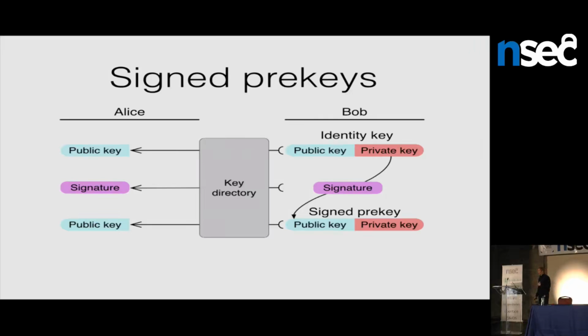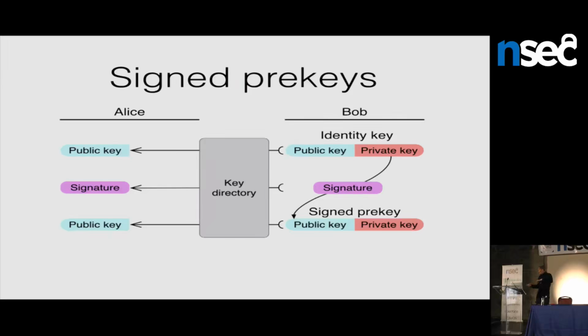If he does this, we've sort of fixed a couple of the problems with the one-time system in that this is not a one-time key. It doesn't get used up. He's not going to run out of it. Also, it's signed, so the key directory cannot lie about what it is and provide a false public key. The downside to this system is it doesn't have as optimal forward security as the previous system because Bob's holding on to that prekey for a longer period of time. He's not deleting it right away.